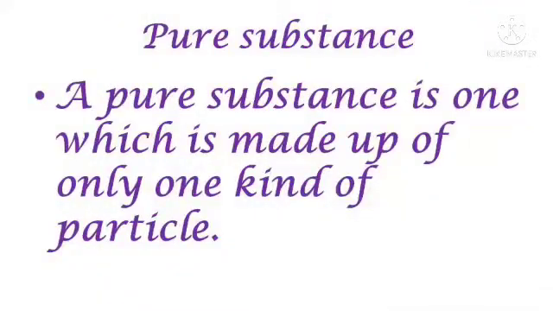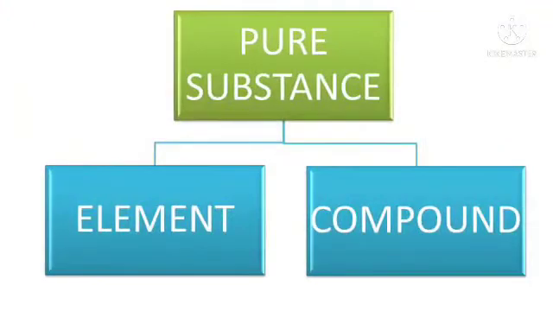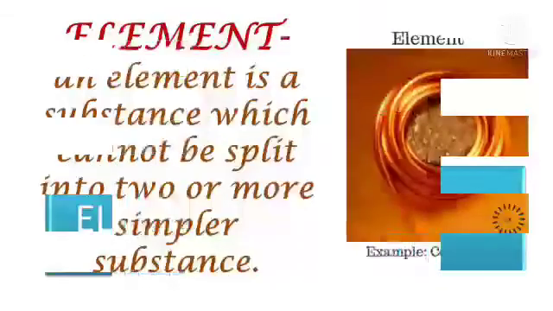First, let us see about pure substance. A pure substance is one which is made up of only one kind of particle. Example: copper and gold. Pure substances are of two types: element and compound. Let us discuss about it.